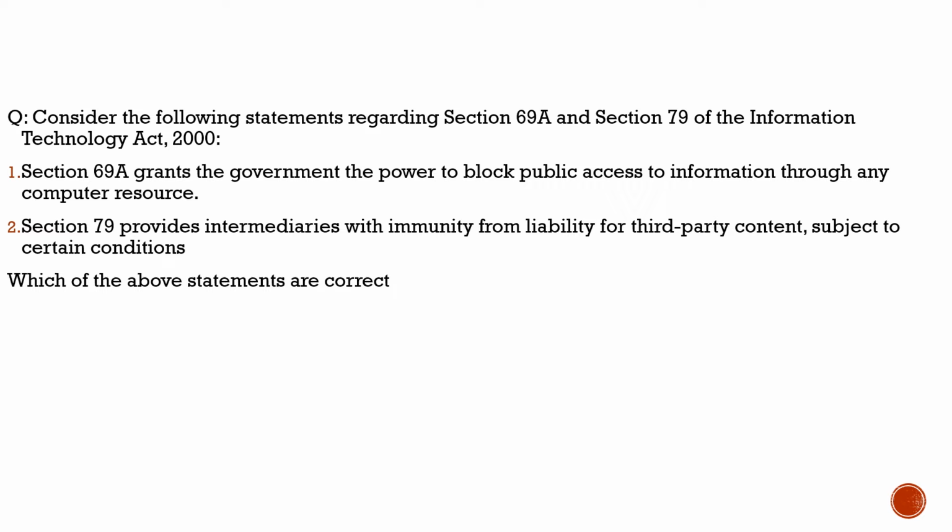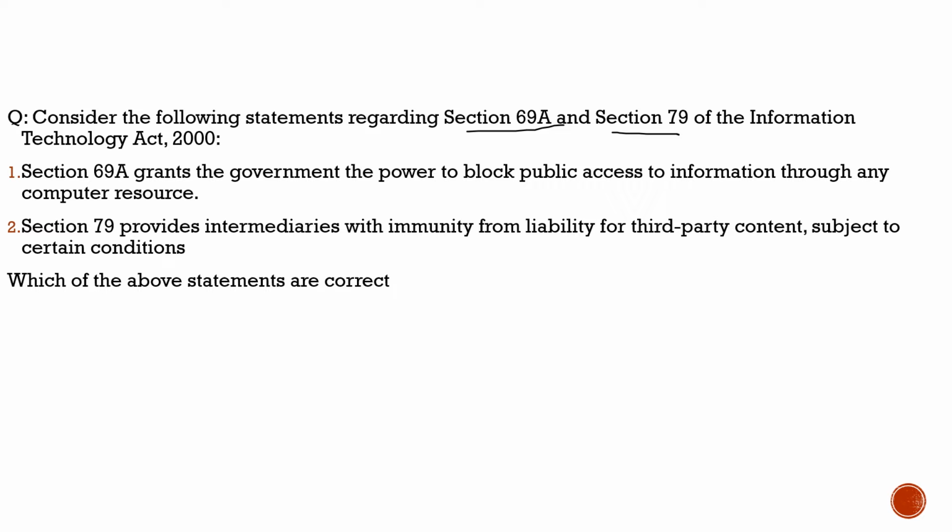Here the question is about Section 69A and Section 79 of the Information Technology Act. Why is it in the news? Because X Corporation, the X company of Elon Musk, had challenged the content blocking order by authorities under the Information Technology Act.